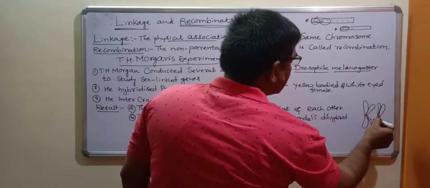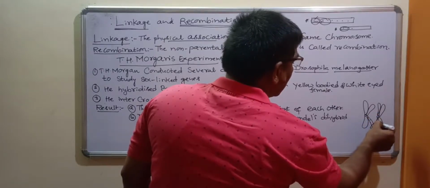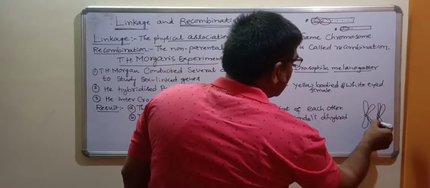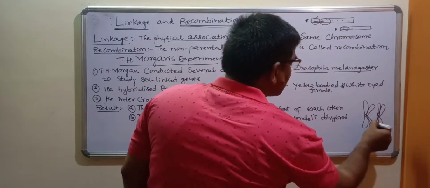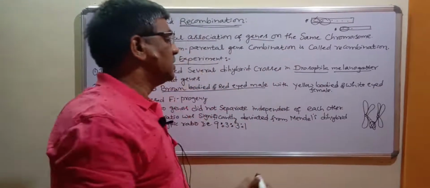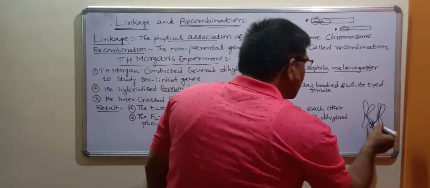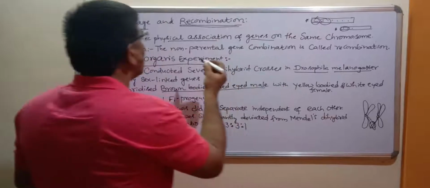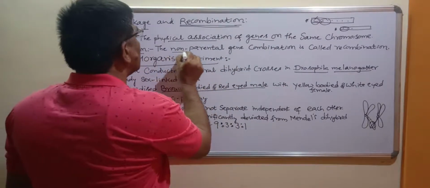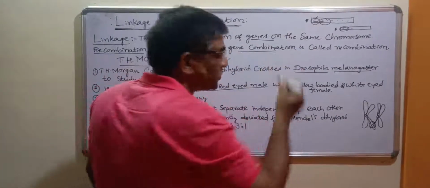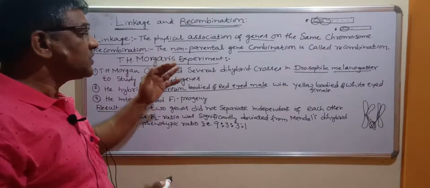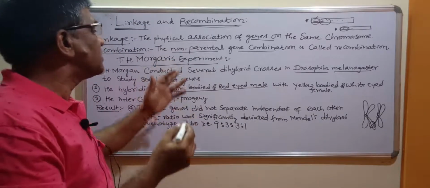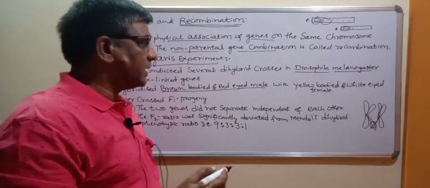These two are non-sister chromatids. Between non-sister chromatids, sometimes crossing over takes place. During this process of crossing over, a non-parental gene combination is generated. That process of generation of a non-parental gene combination is called recombination.